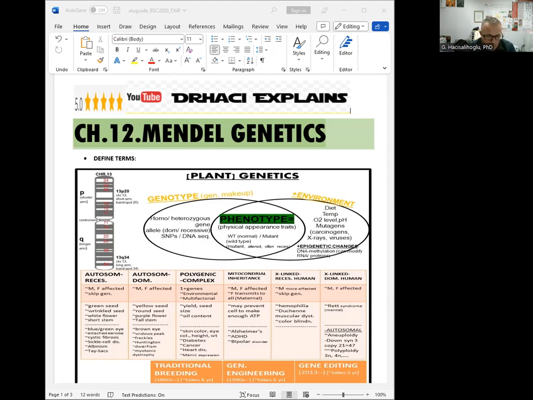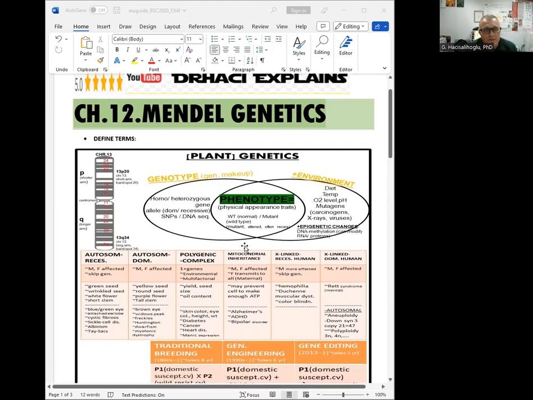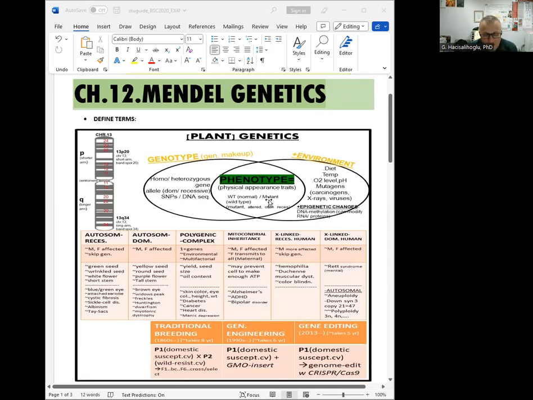Okay, so Mendel's experiments were published in 1865. There are examples here in this poster. A phenotype is the physical appearance of a trait or any organism, which is a combination of genotype, the genetic makeup, and environment. Sometimes we see epigenetic changes like DNA methylation, or RNA and proteins can be modified by other things besides these 2. This chapter mostly focuses on genotype, which is the genetic makeup.